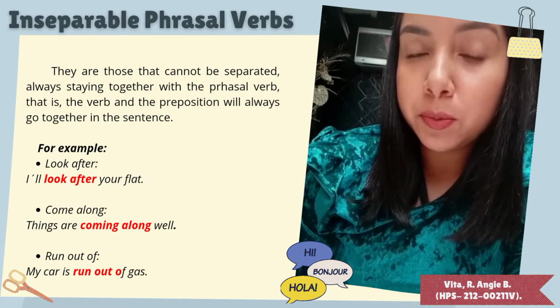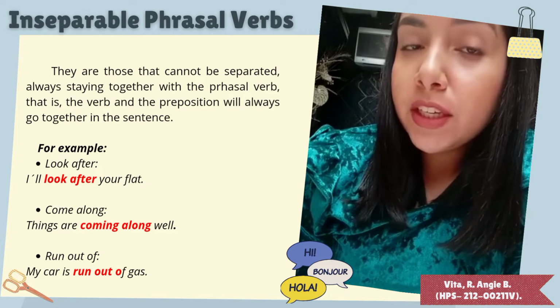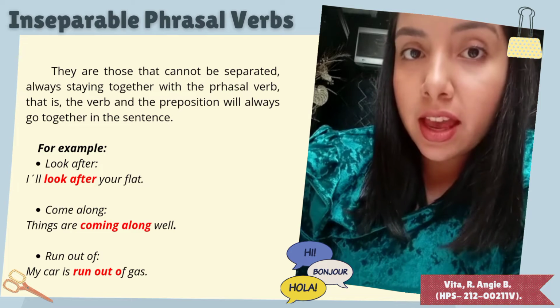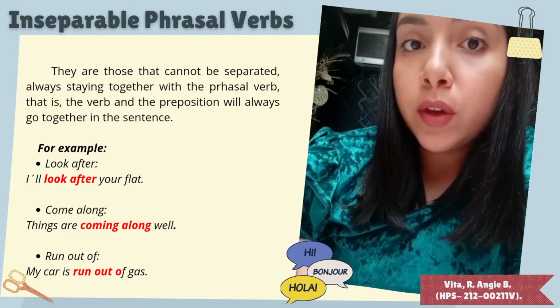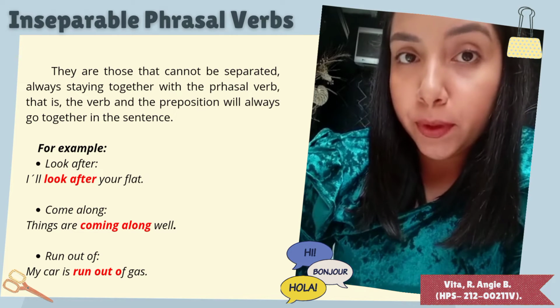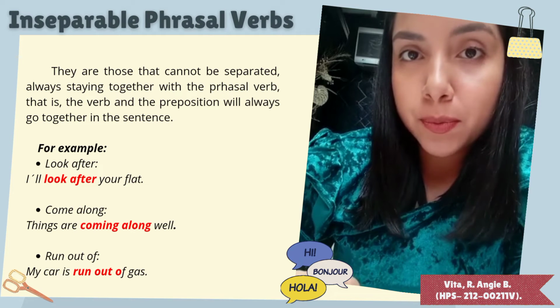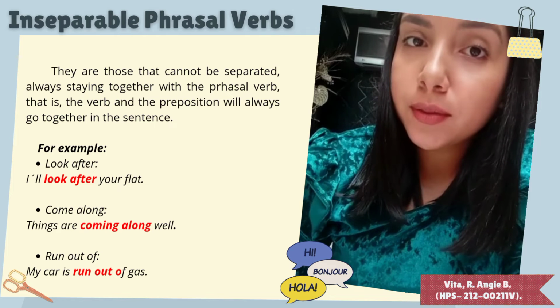Inseparable phrasal verbs are those that cannot be separated, always staying together. That is, the verb and the preposition will always go together in the sentence. For example, look after. I will look after your flat. Come along. Things are coming along well.